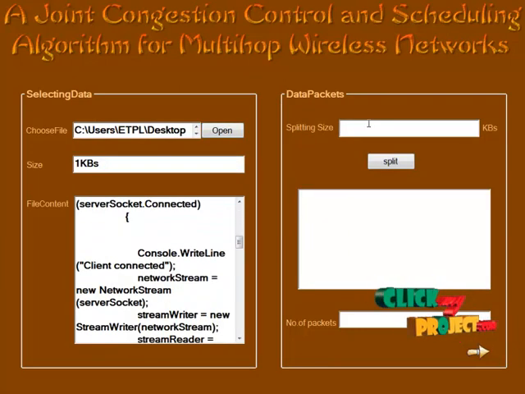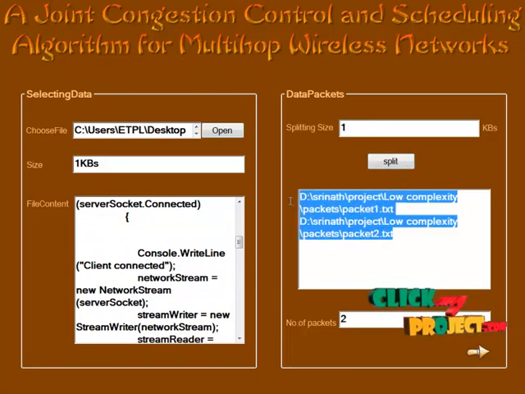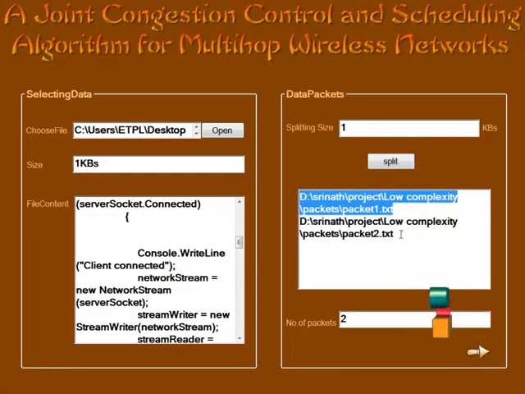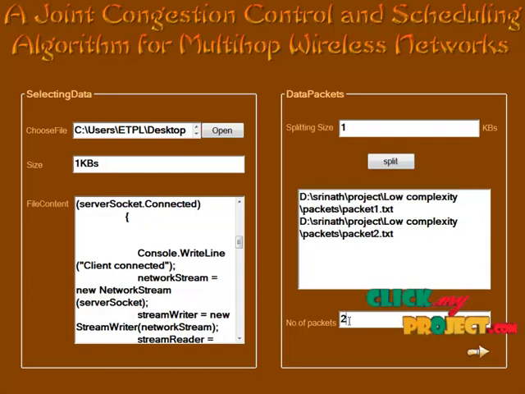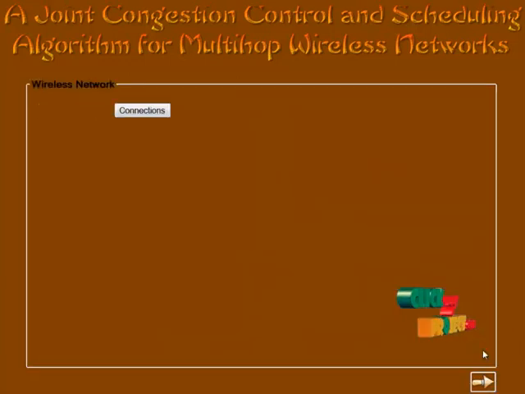We should mention the splitting size here. So we give 1, that is 1 kbps, and click split. Here it contains two packets. The file size is 1.88 KB, and since we have given the splitting size as 1 kbps, it has been split into two packets. The number of packets to send is shown here. Then we click the next button.